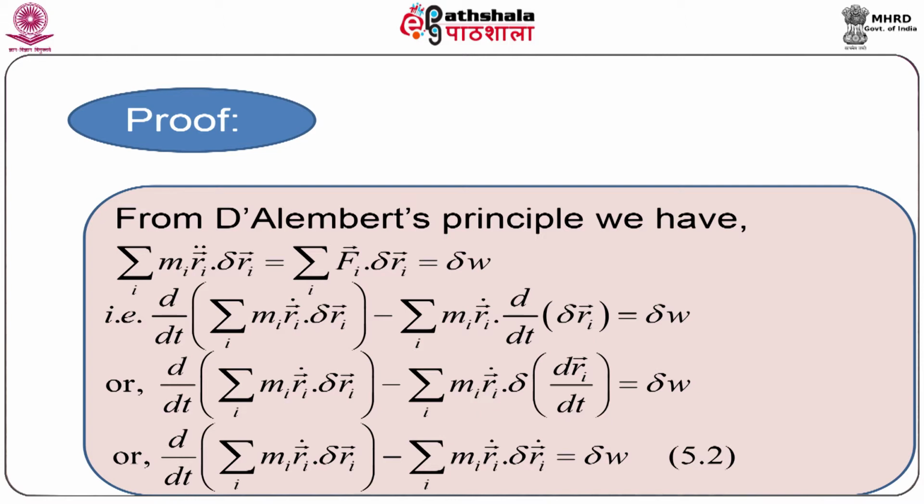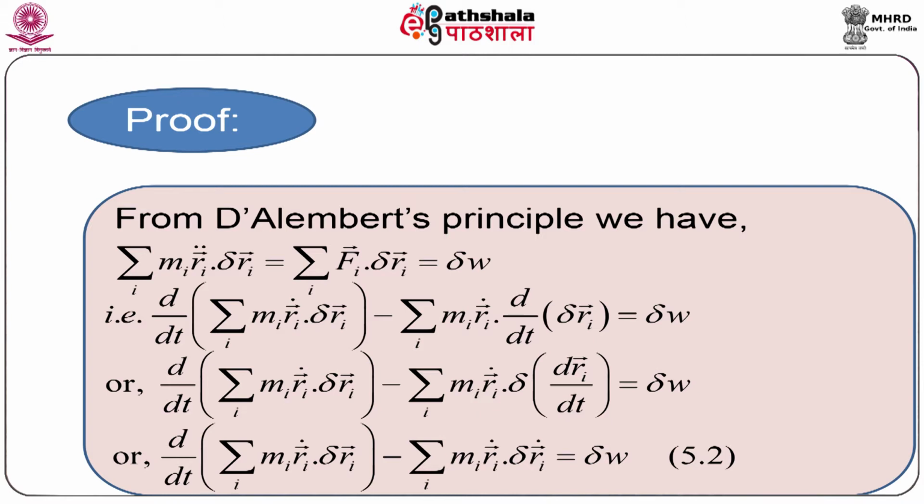Now, summation over i of mi ri vector double dot dot delta ri vector can be written as d/dt of summation over i of mi ri vector dot dot delta ri vector. If we take the derivative, we get two terms here, but in the previous equation on the left hand side we have only one, so we have to subtract one term, which has been written on the left hand side as the second term.